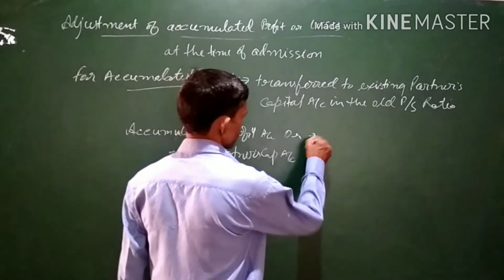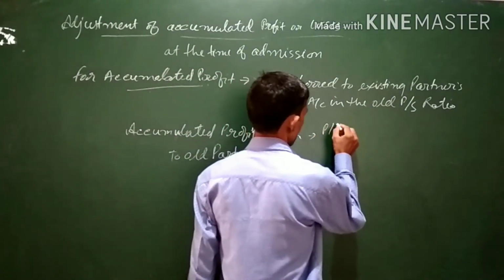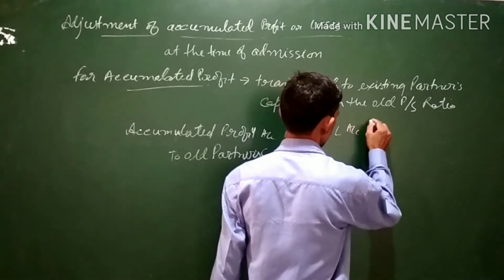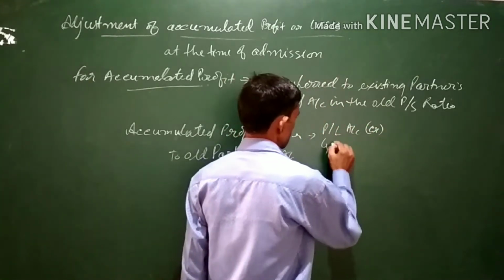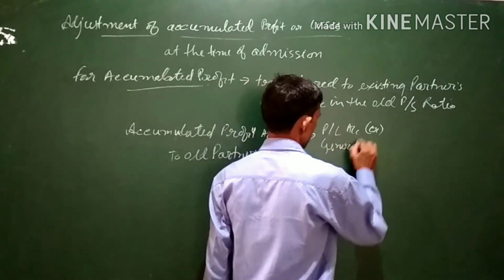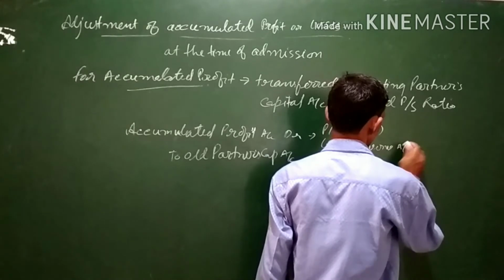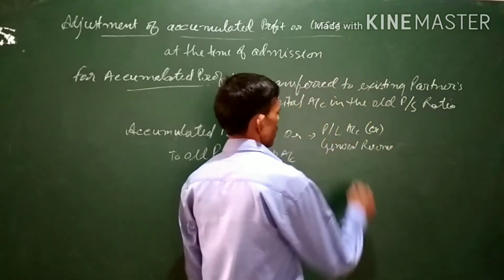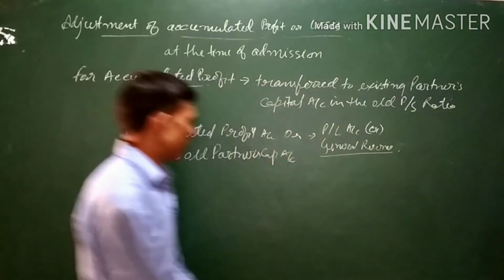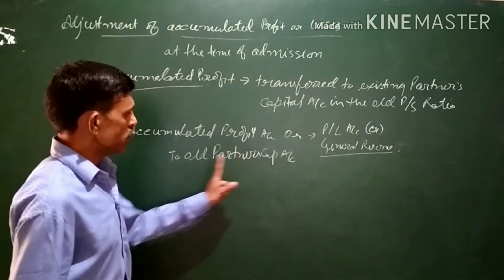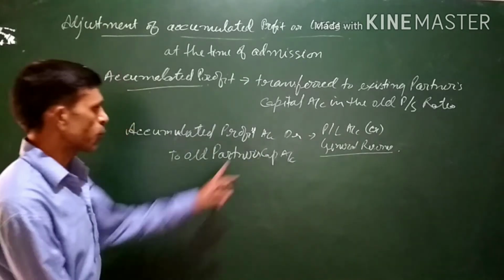This accumulated profit can be in the form of profit and loss account, that is credit balance. It can be general reserve also. And old partners capital account is credited in their profit sharing ratio, that is old profit sharing ratio.